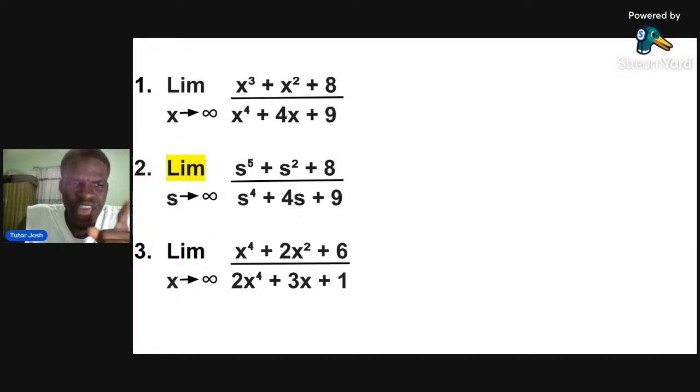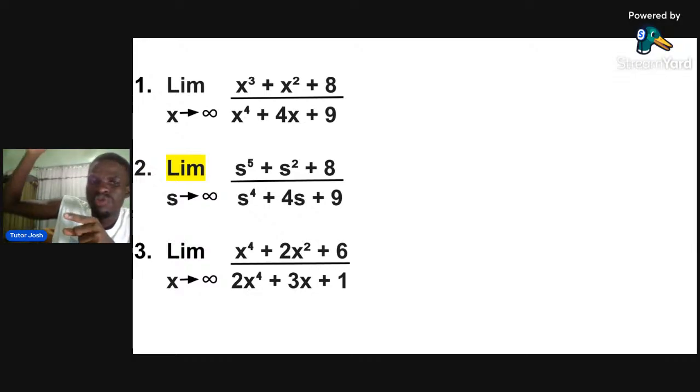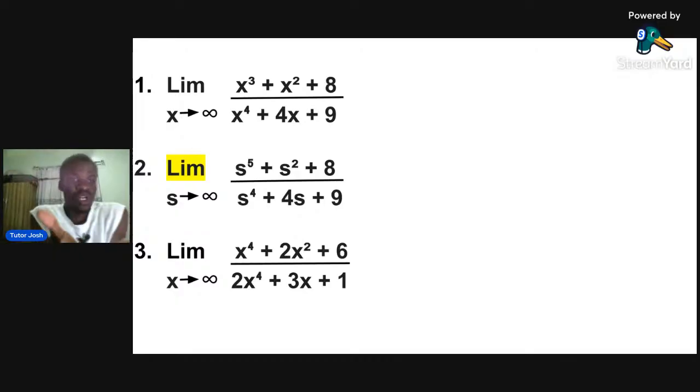Please, if you check, what is the highest power of the numerator in the first question? The highest power of the numerator is 3, right? The highest power of the denominator in the first question is what? 4. That means the denominator is greater than the numerator. This is actually the second law. When the denominator is greater than the numerator, please, what is the answer?